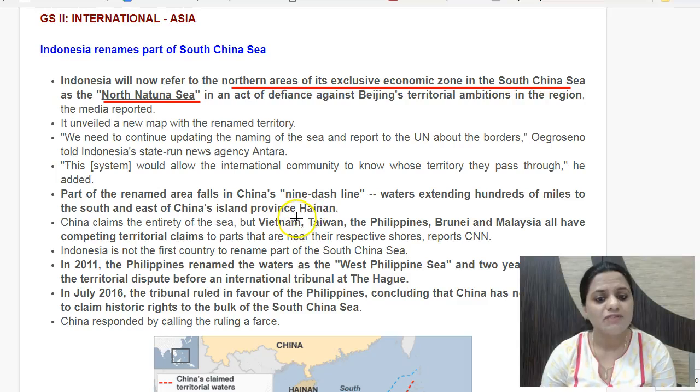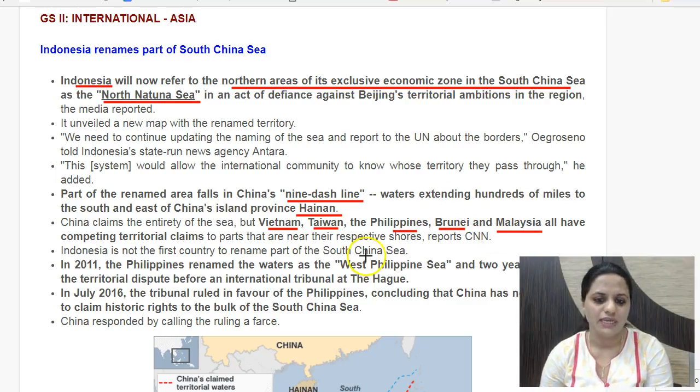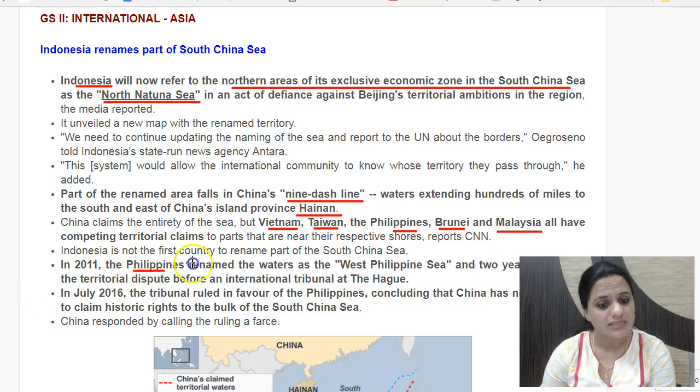Beijing has this island province Hainan here, and it claims almost the entire South China Sea based on this 9-dash line which it draws in the waters here in South China Sea. So there are contesting claims by various nations, not just Indonesia, but also Vietnam, Taiwan, Philippines, Brunei, Malaysia have their claims in South China Sea, and they overlap with the claims made by China.